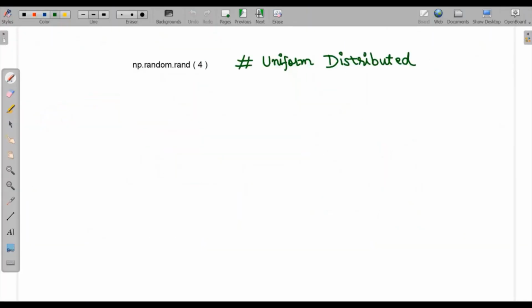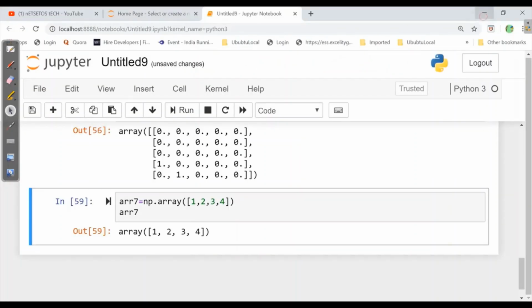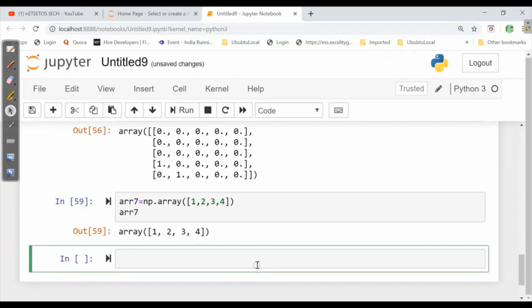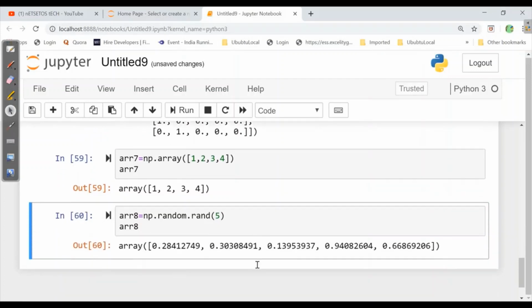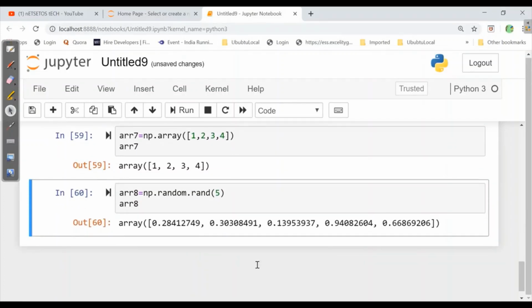Now let's see np.random.rand. Here we have two kinds of values. First is uniformly distributed and the second one is Gaussian. In the upcoming videos, I'll discuss Gaussian also. So let us discuss this on Jupyter. Here I write arr8 is equal to np.random.rand, and how many random values do I want? Likewise 5. So when I print this arr8, we will get 1, 2, 3, 4, 5 random values.